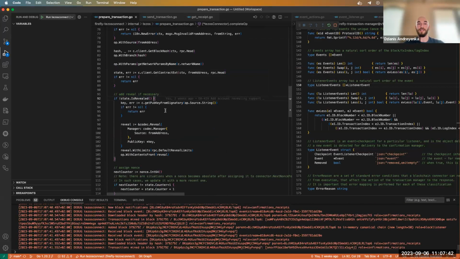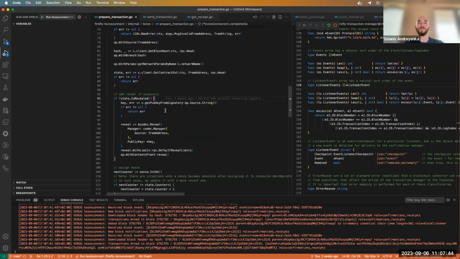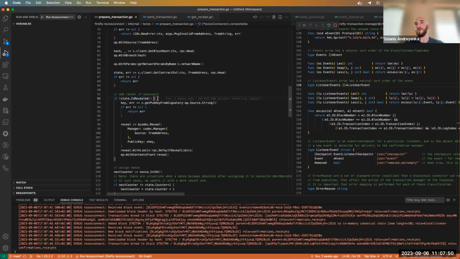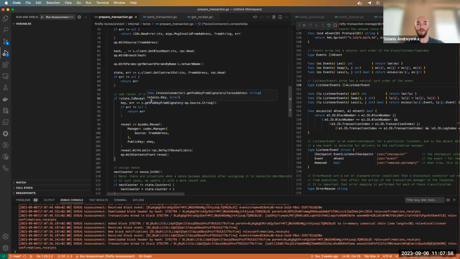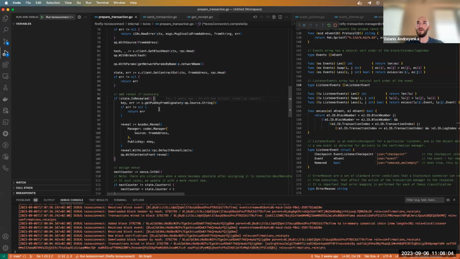So if you didn't do transactions with this key pair before, you need to do a revealing operation first. I'm not sure if there is something like that in EVM, but here it's a necessary thing. Usually, if you generate the key pair through a wallet extension, they do it under the hood.